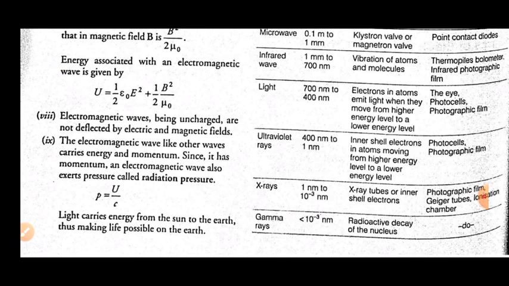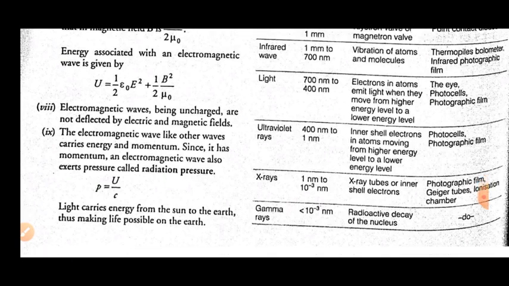So the Lyman series we get when electrons make a transition from the n equals 2 level to the n equals 1 level. So those are the core atom levels. We can see that whenever an electron makes a transition from a higher level to the lowest level, ultraviolet radiations are produced. We can detect them with photocells or photographic films.